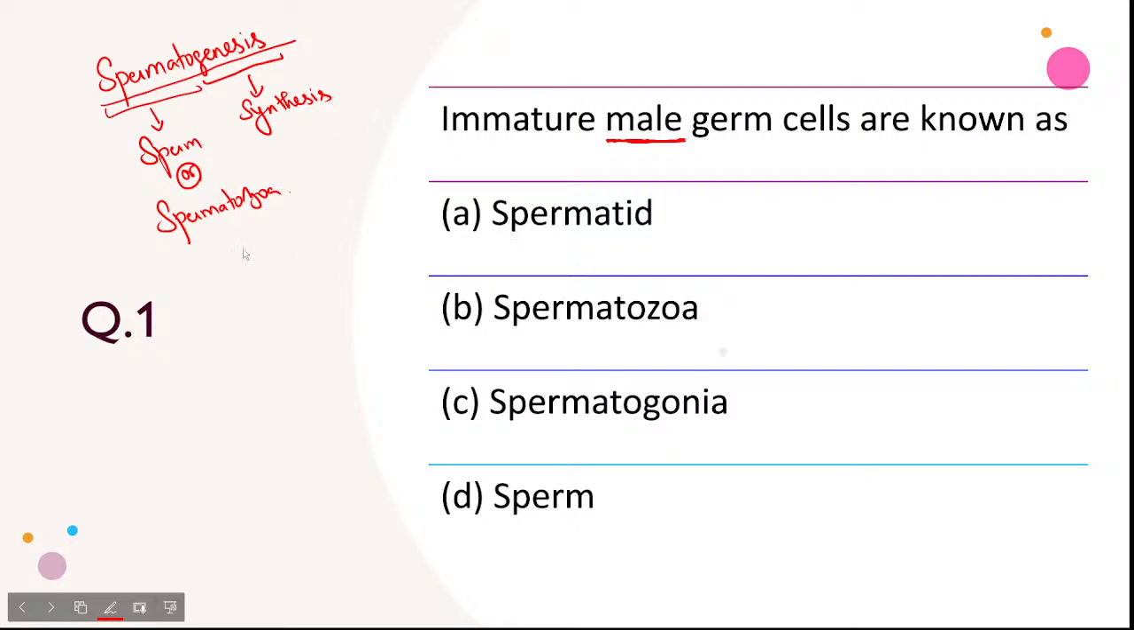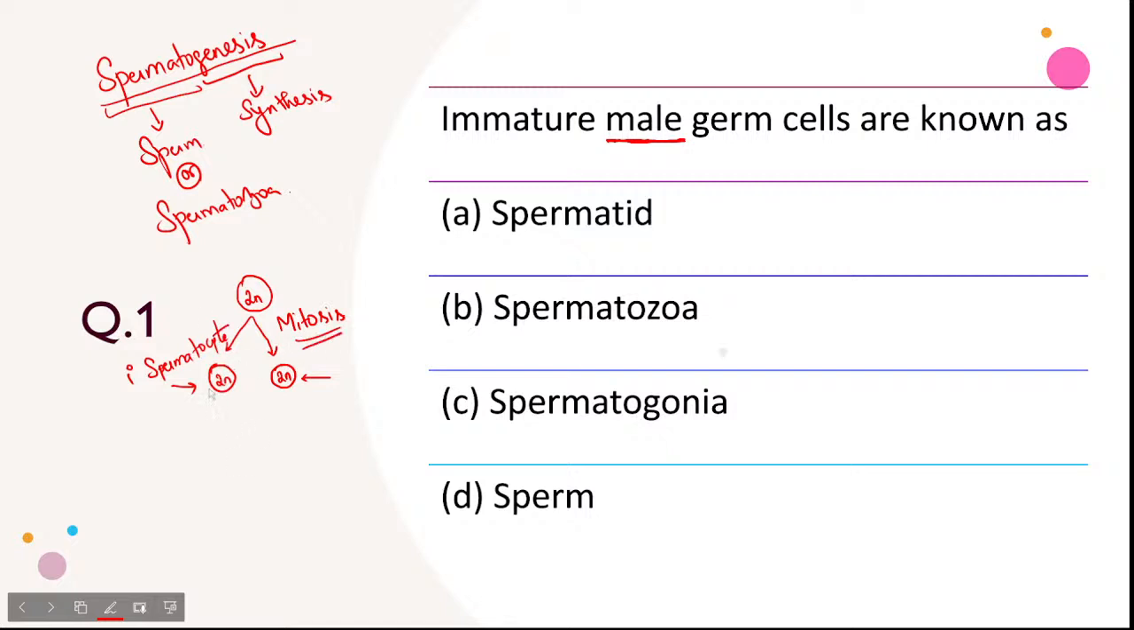Now what will happen? First there will be a diploid spermatogonia. Then this spermatogonia will give rise to primary spermatocytes through mitosis, which means division. Here it is 2n, and this is also 2n, so diploid chromosomes. This will produce a diploid primary spermatocyte. This is the mitosis process.